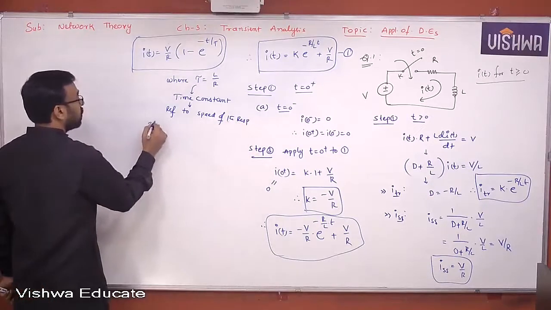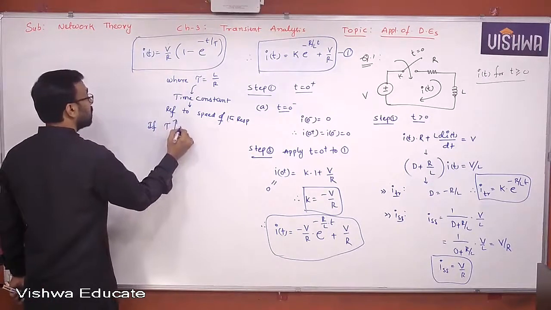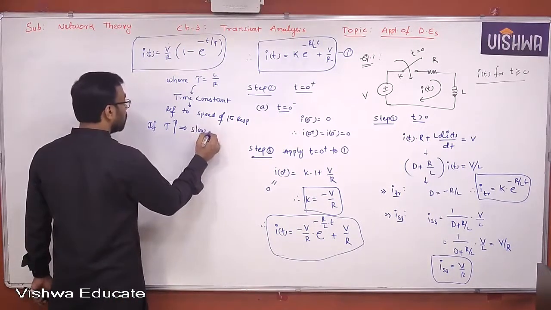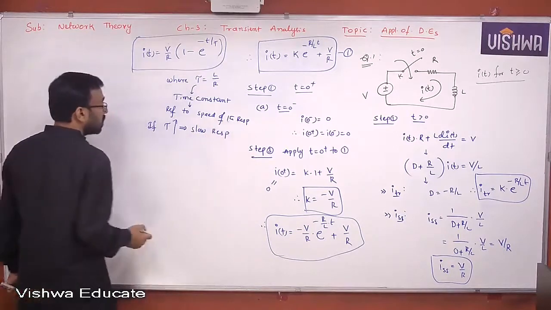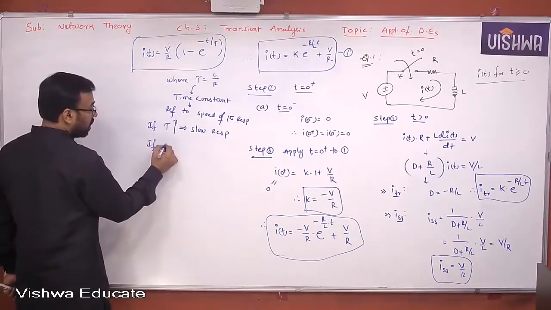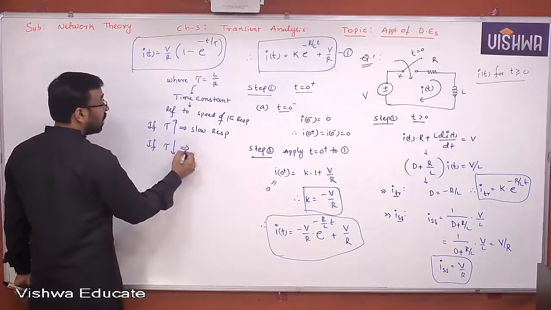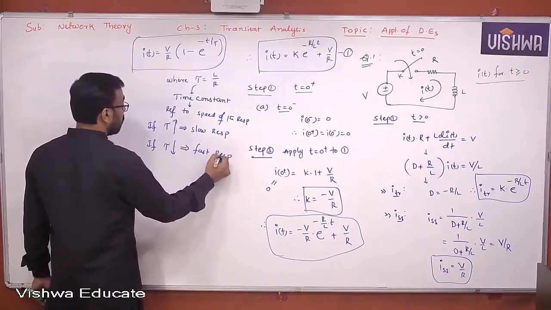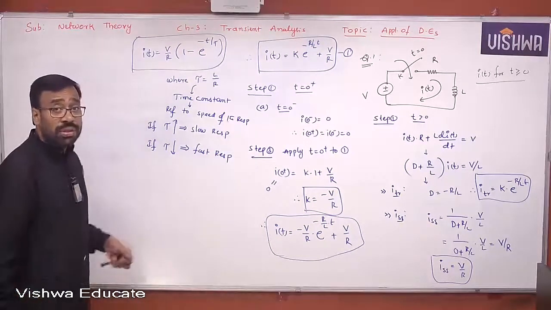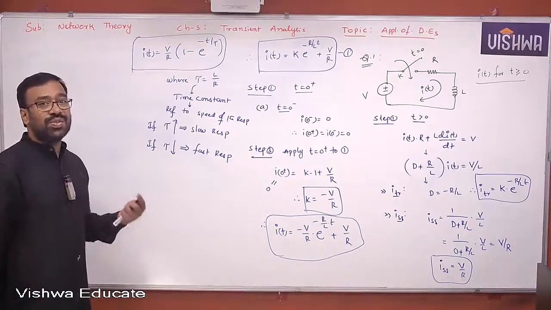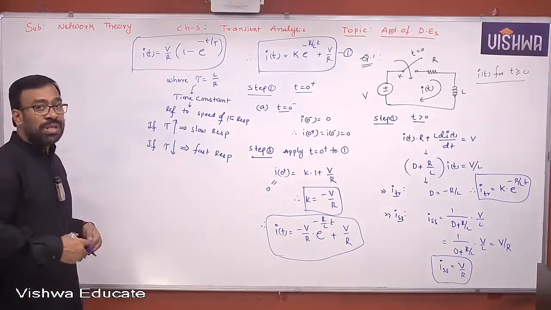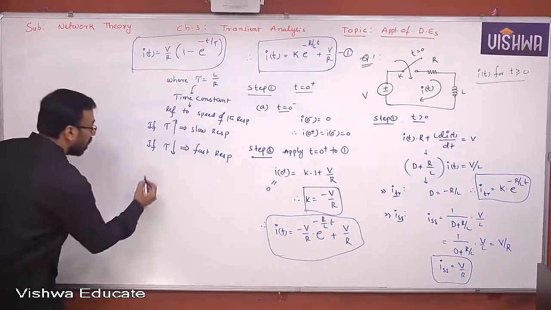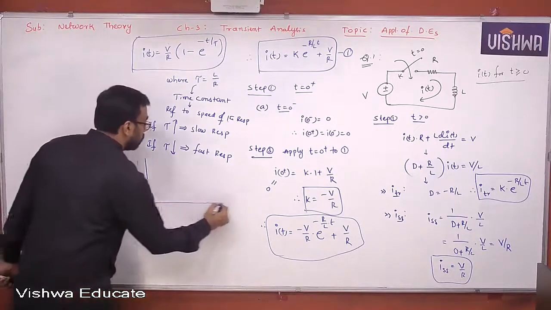If tau is larger, then you call it a sluggish response or slow response. If tau is smaller, then you call it a faster response. Understand all of you? This is the significance of tau. So always you must maintain the tau as small as possible so that the response is faster to reach the steady state. So if you draw that waveform, it looks like this.